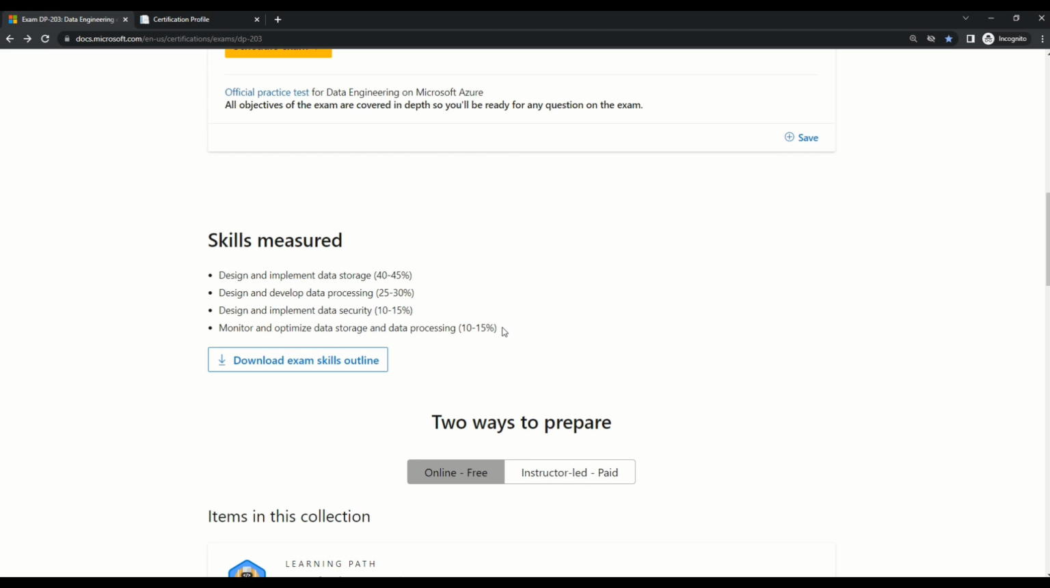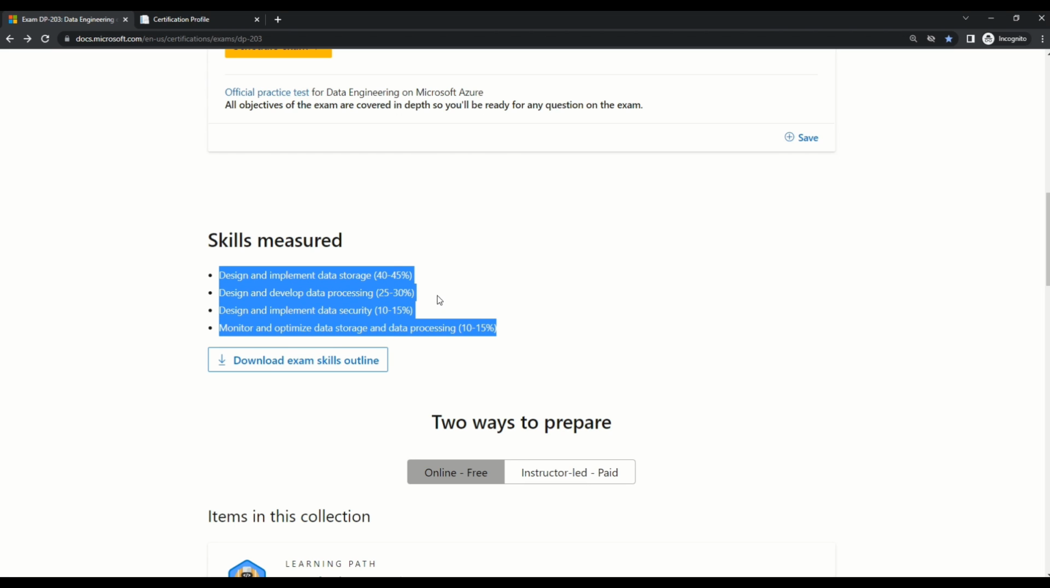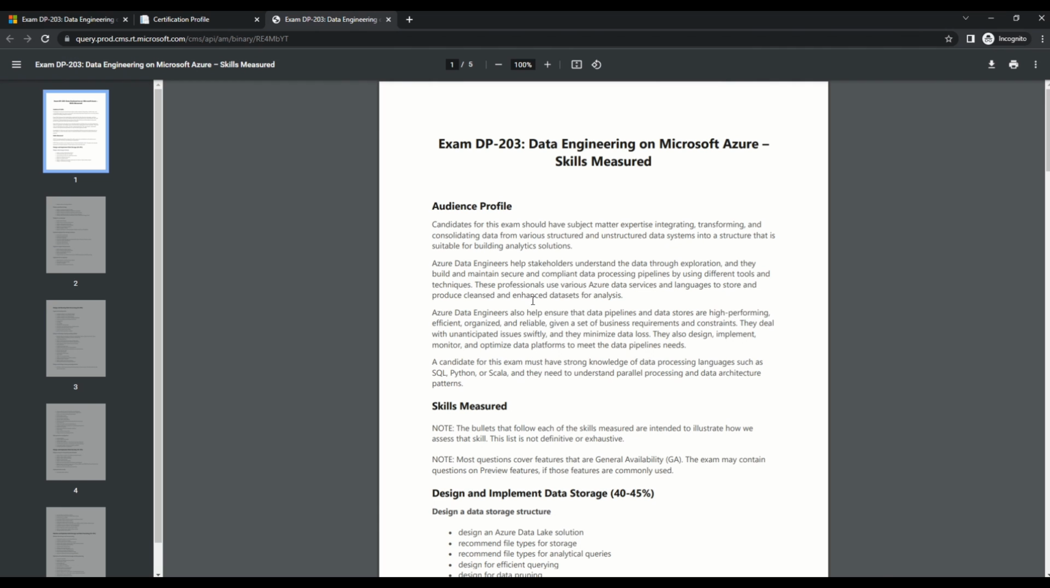You can also observe there is a percentage given with each of the sections. The greater the percentage, the more questions you should expect from that section. And friends, if you want to deep dive into each of these sections, then you can click on this section which says download exam skills outline. When you click this, a new PDF will open.